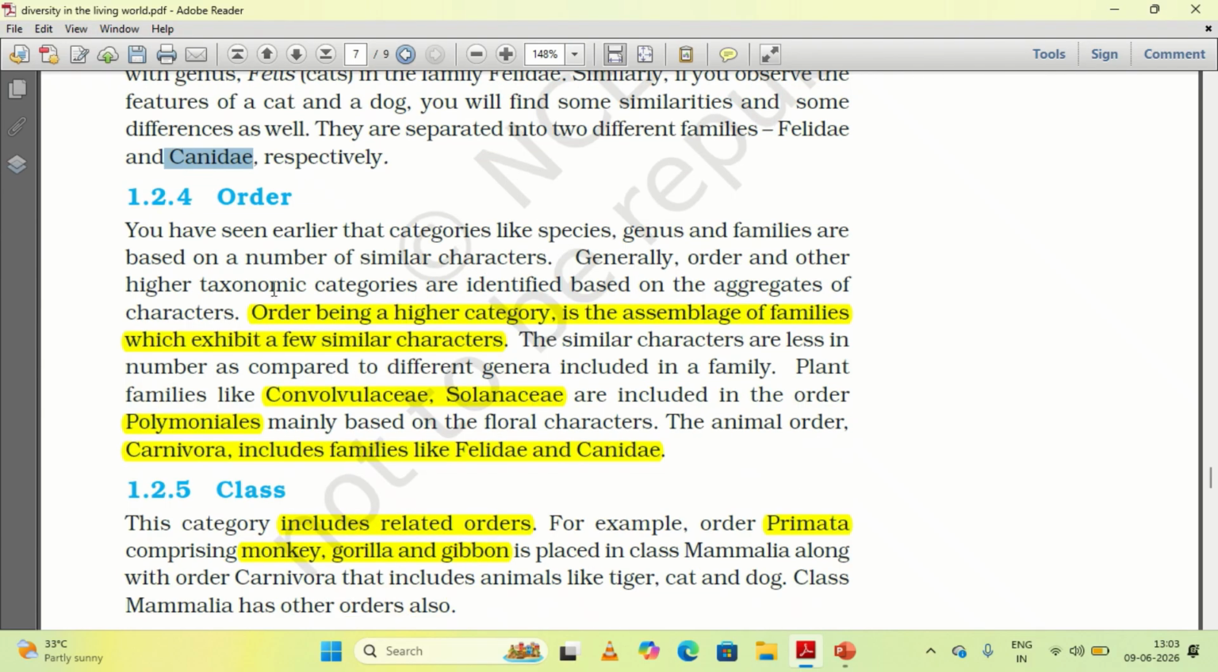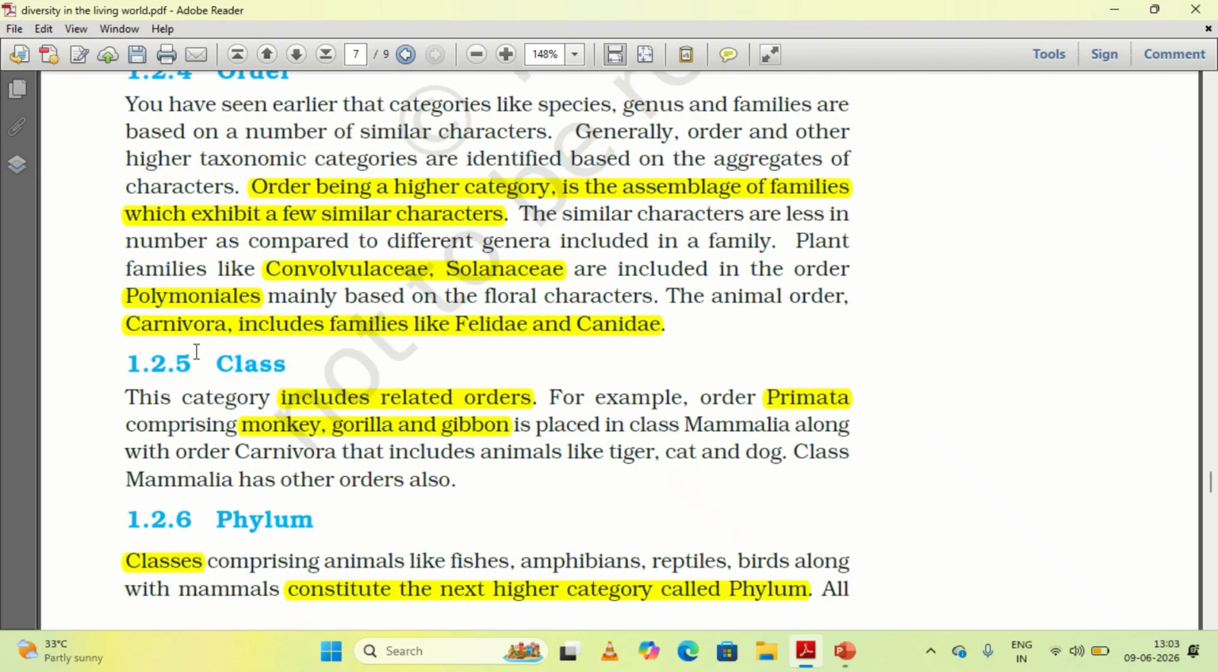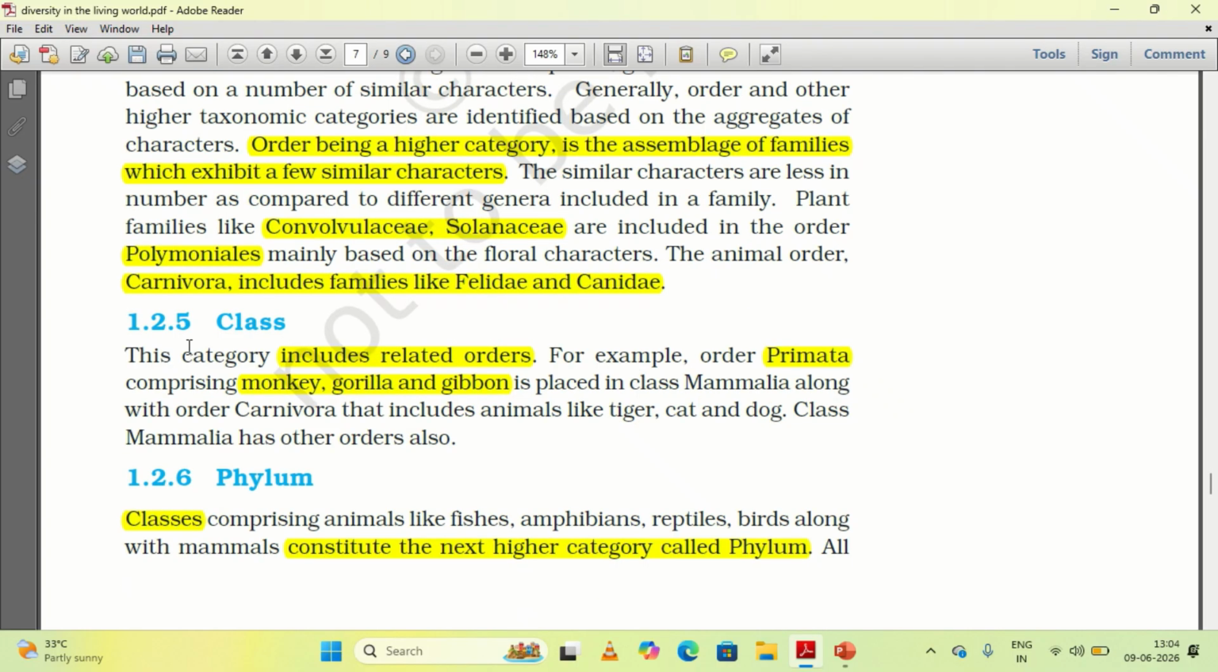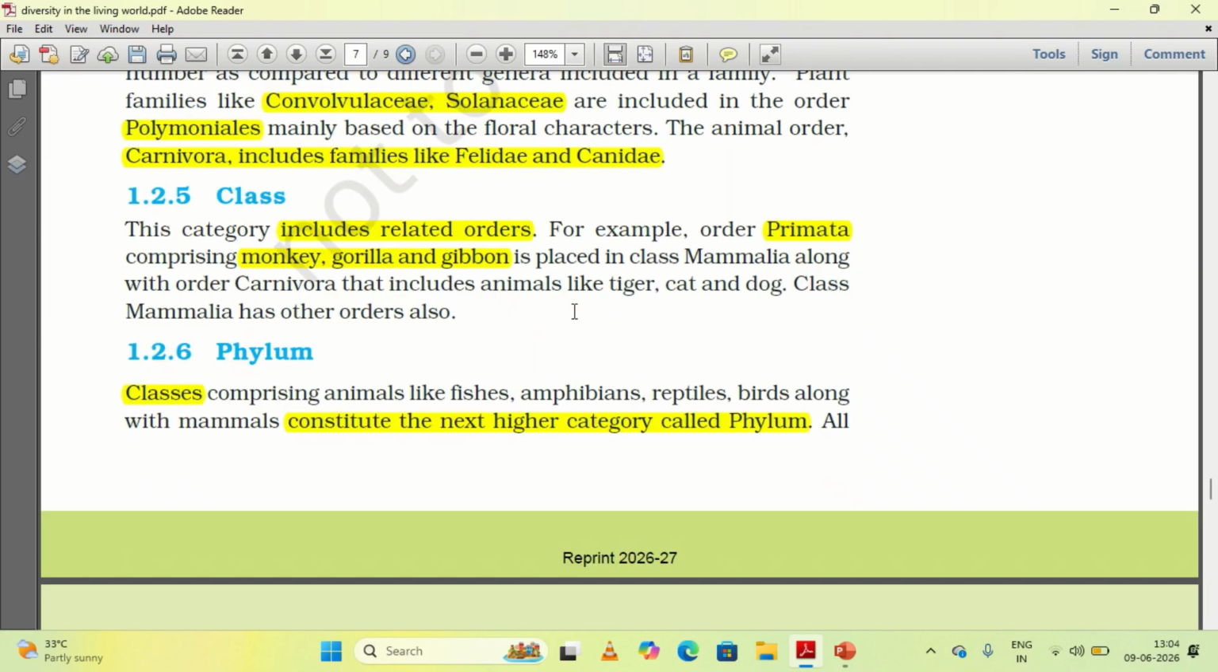Next you have orders. All the families are grouped under one taxon, which we call the order. For example, the families Convolvulaceae and Solanaceae are placed under the order Polymoniales. Likewise, the order Carnivora includes families like Felidae and Canidae.